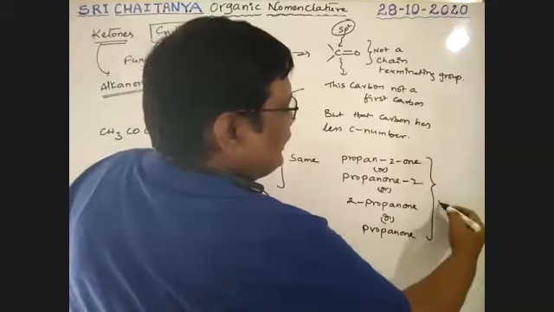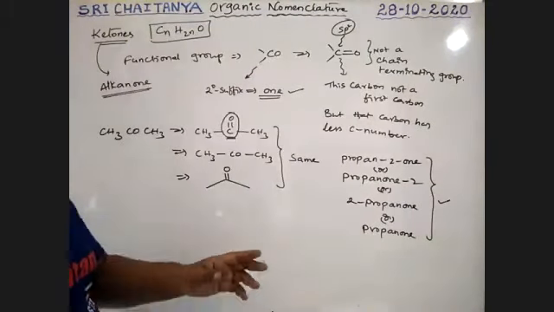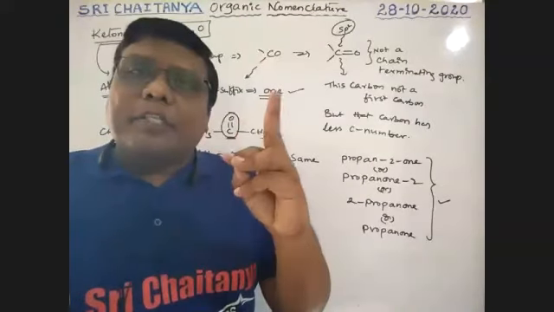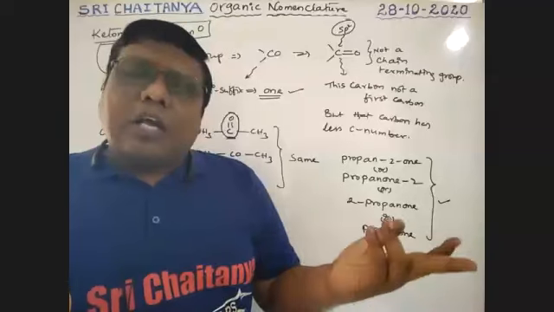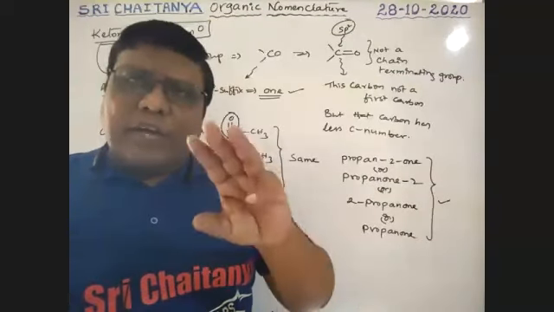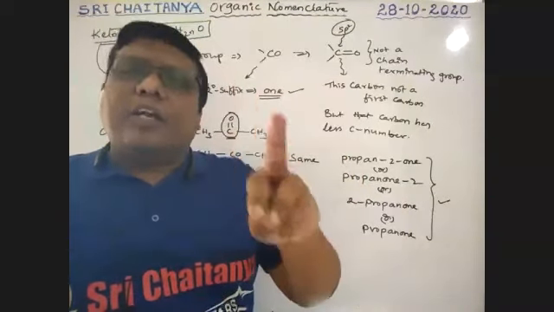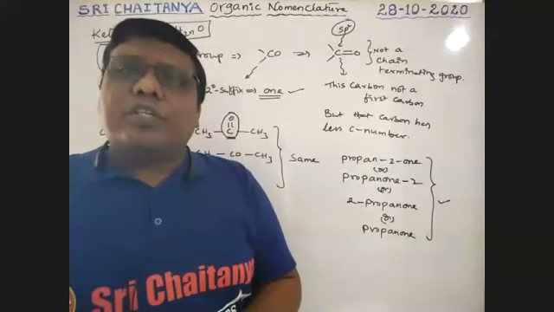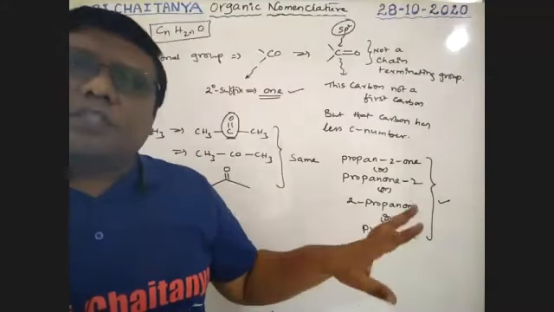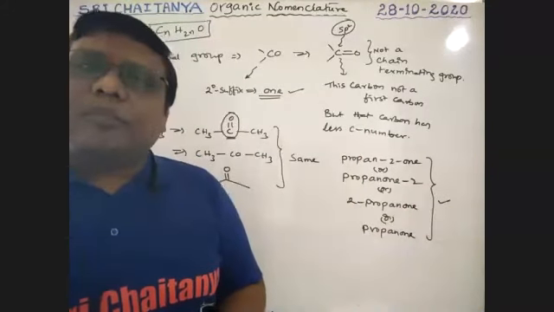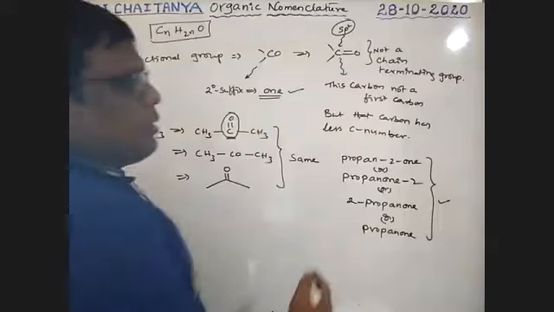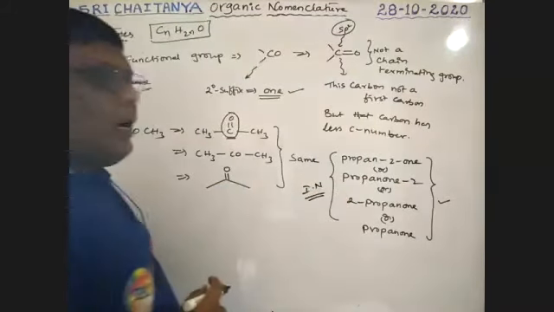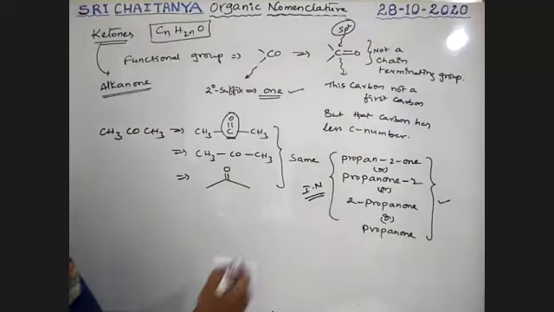All these are correct. No need to mention that position, boys, because the minimum number of carbons to form a ketone is 3. That means the middle carbon should be C double bond O. So always when 3 carbons are there, that ketone is always at the second position. Therefore, no need to mention that second position. That's why propanone is also considered as an IUPAC name. Okay, all these are IUPAC names, boys. All these are accepted.